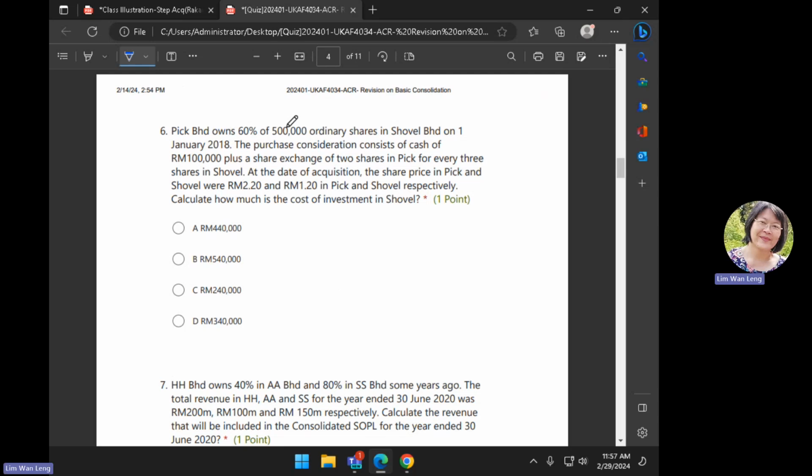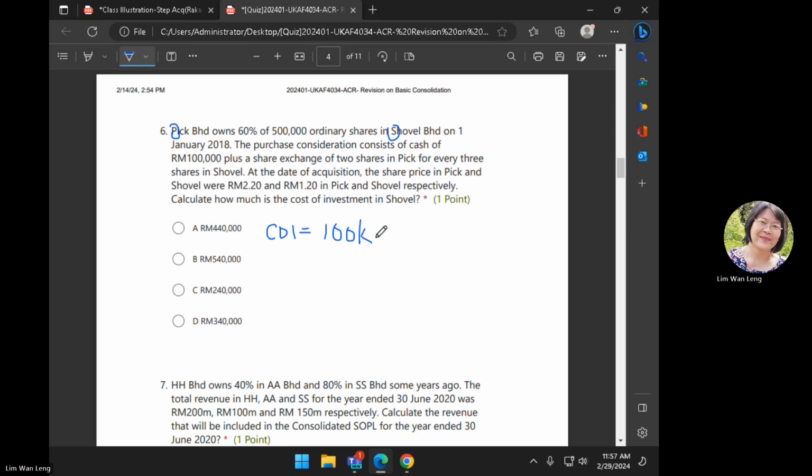Pick owns 60% of the 500,000 ordinary shares in Shovel on 1st Jan 2018. Okay, 1st January 2018. 60% means that this is the holding company, this is the subsidiary. Purchase consideration comprises of what? Cash, share exchange. Okay, so how much is the cost of investment? The question asks you, calculate how much is the cost of investment in Shovel. So basically it will be what? Cash,